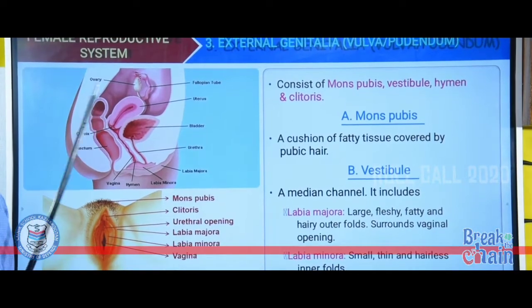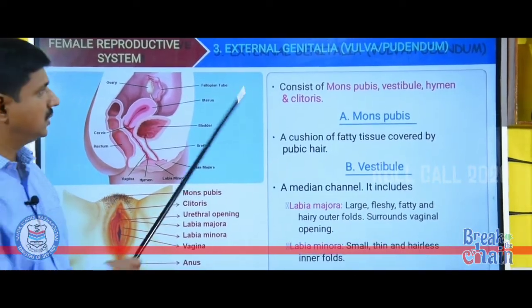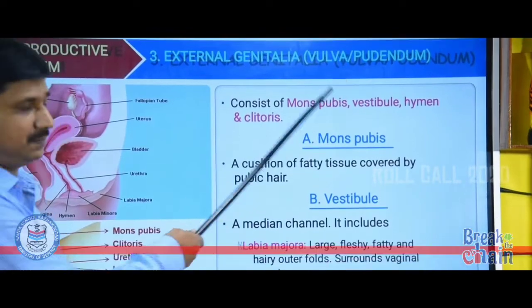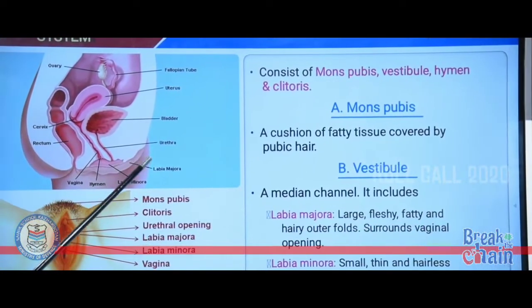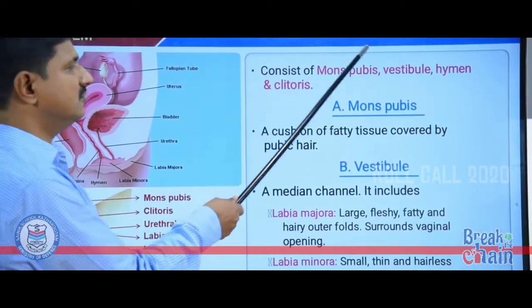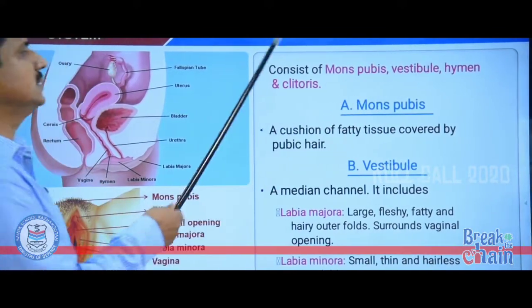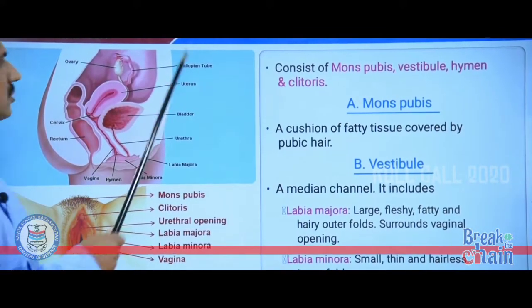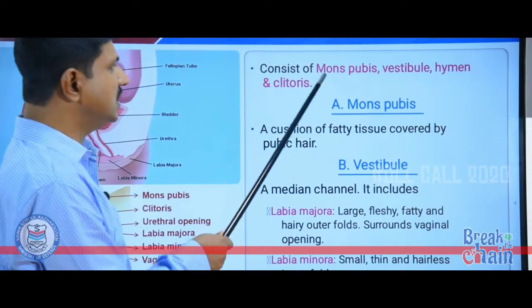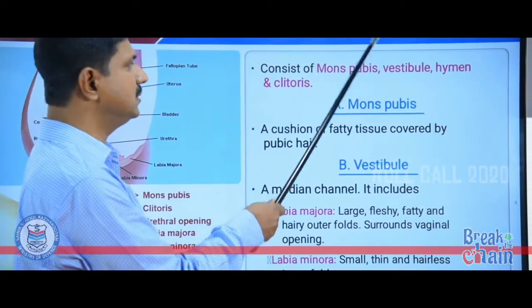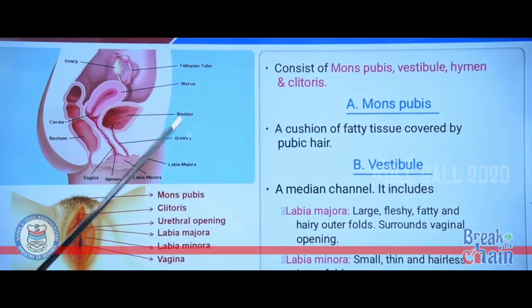Next, external genitalia, also called vulva or pudendum. The parts of external genitalia are mons pubis, vestibule, hymen and clitoris.